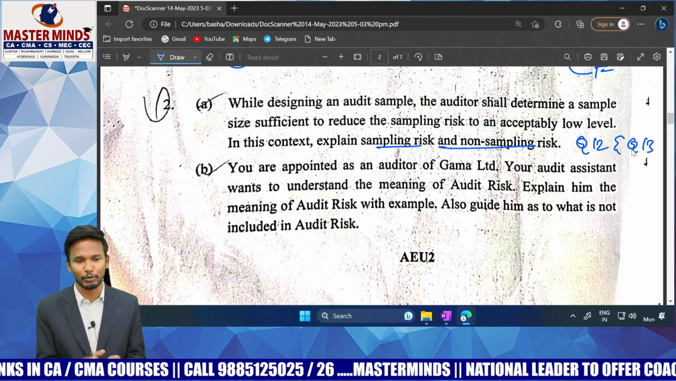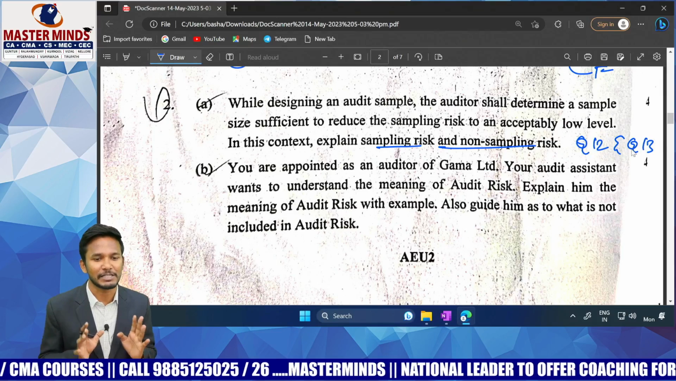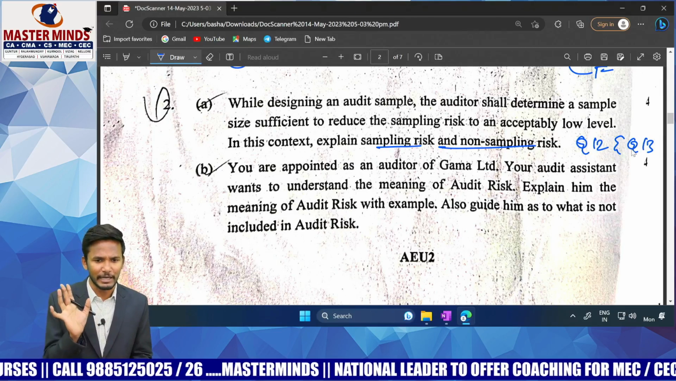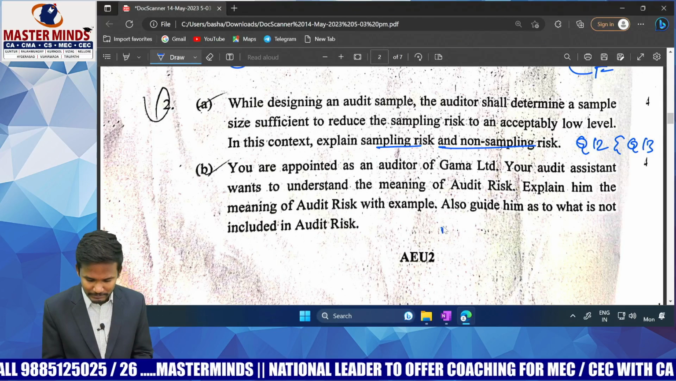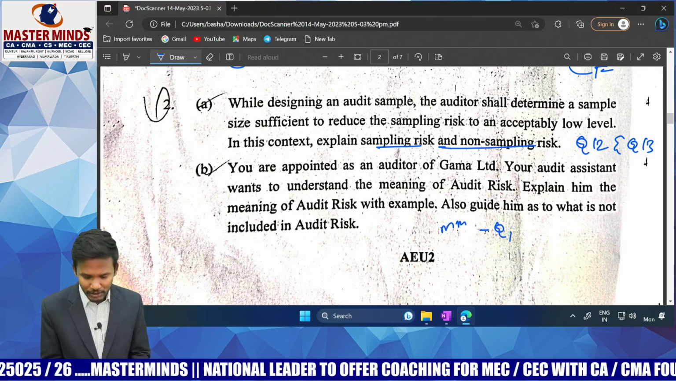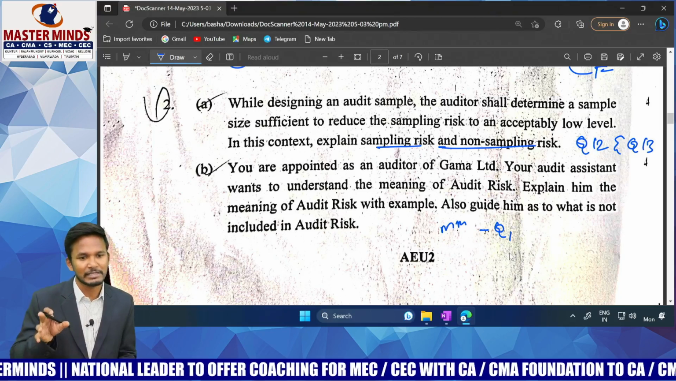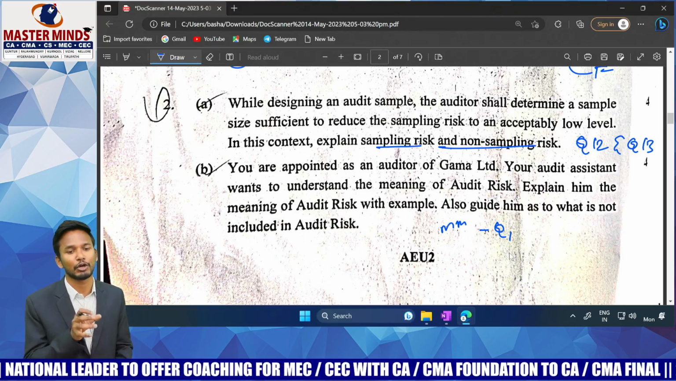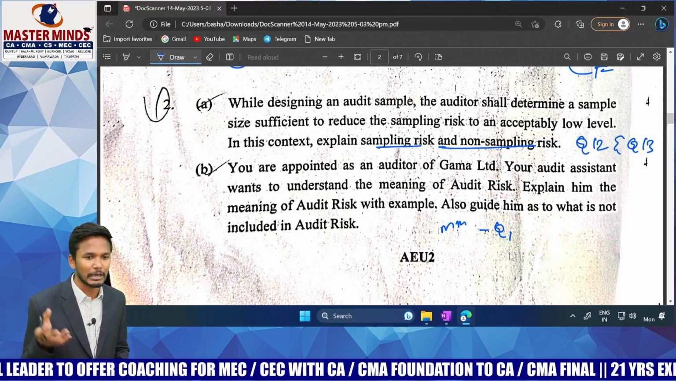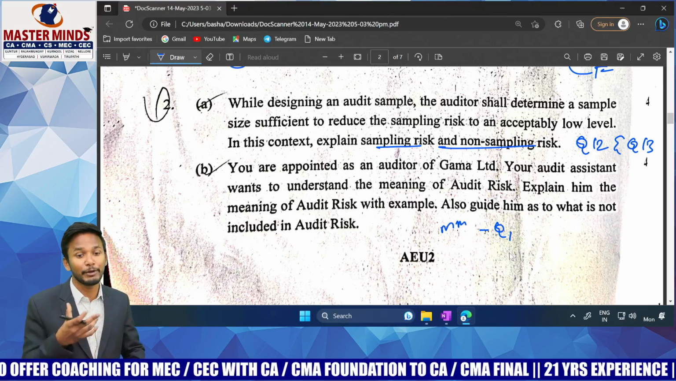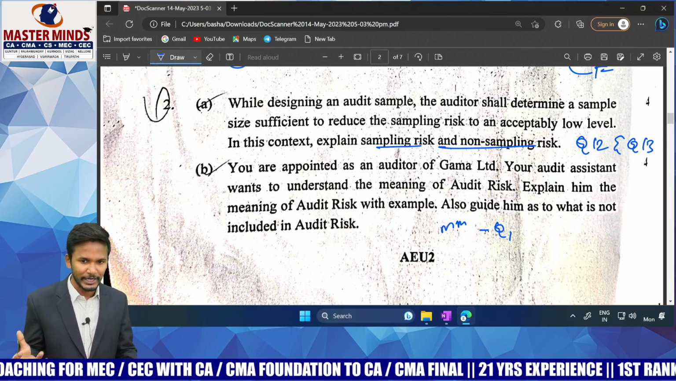Straight away, again same question from risk assessment chapter. The question number 1 itself has been taken from here. In your masterminds material, we have question number 1, which talks about audit risk meaning and also what is not there in the audit risk. There is a business risk. The company might remove the auditor, can be called as business risk. The auditor might lose the remuneration because of removing. It's called as business risk.